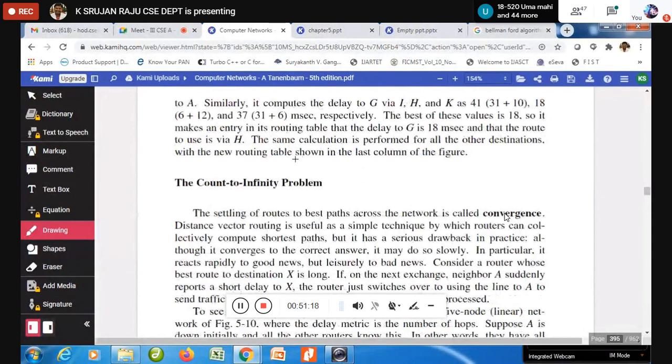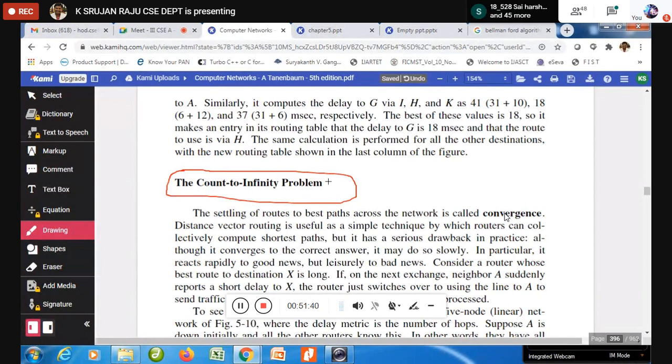That problem is the count to infinity problem. The distance vector is going to work very fast for good news, and it is going to work very slowly for bad news. Anyhow, this particular count to infinity problem I am going to explain later.